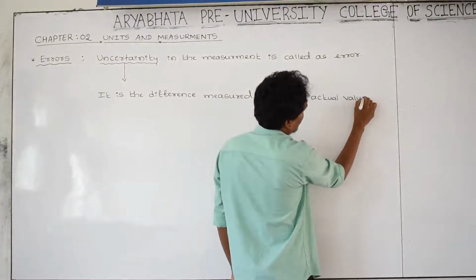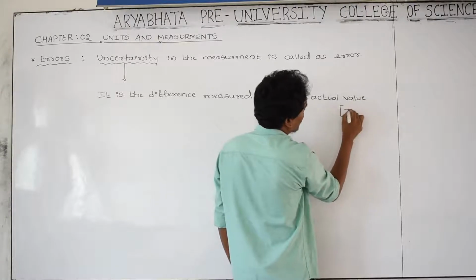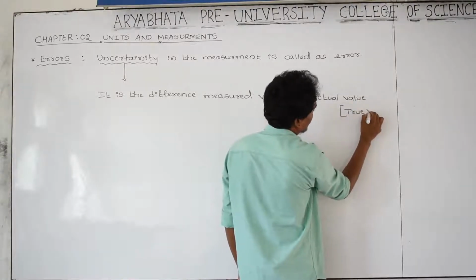Another name for actual value is true value, meaning real value.